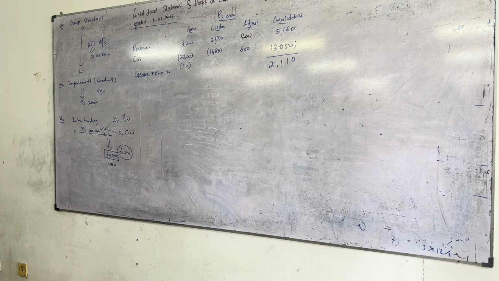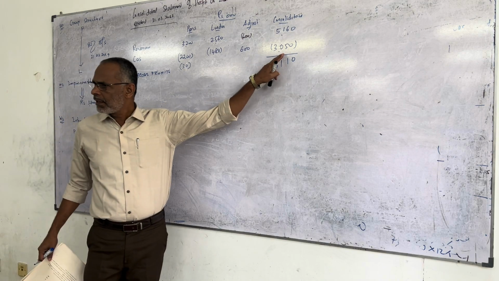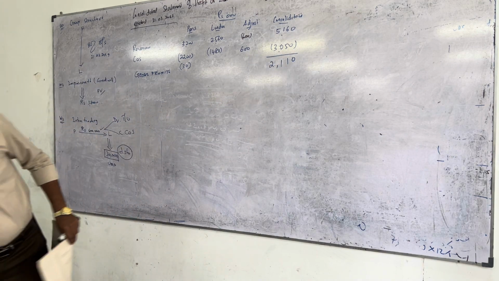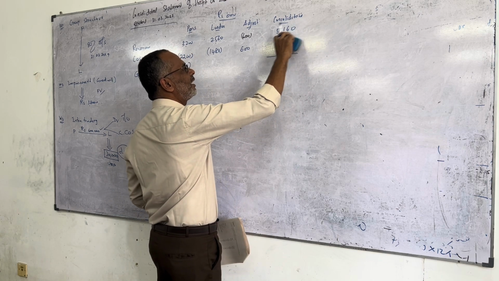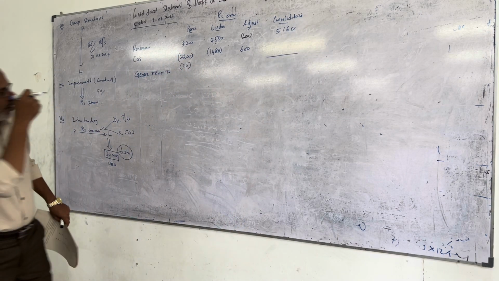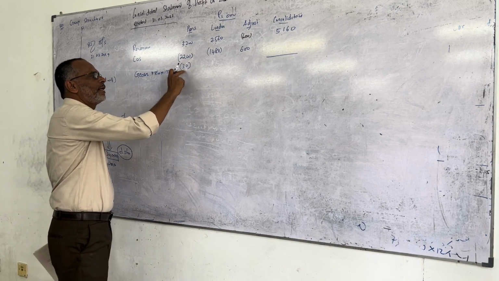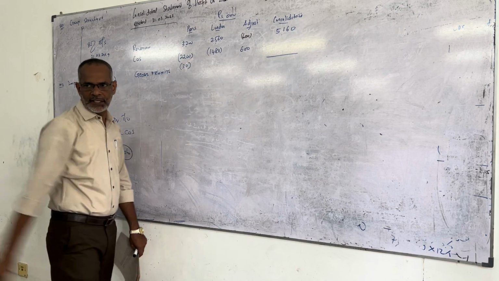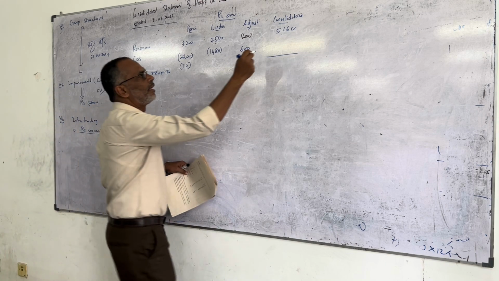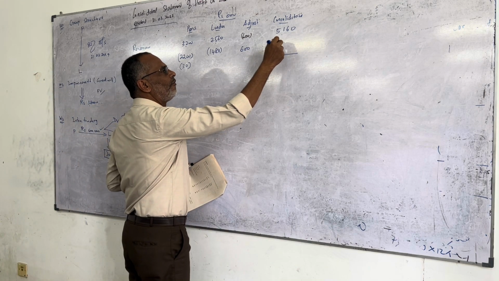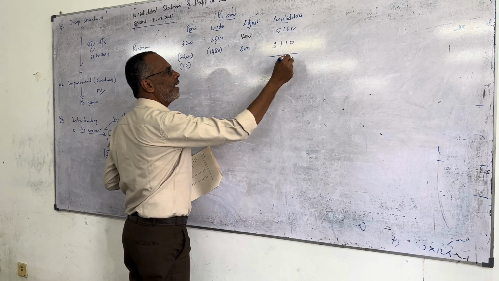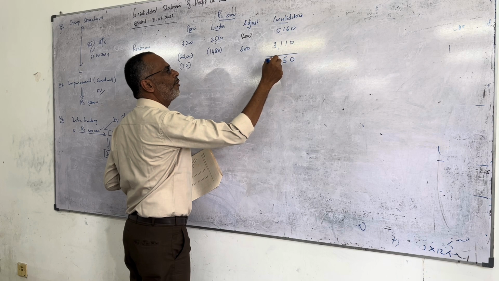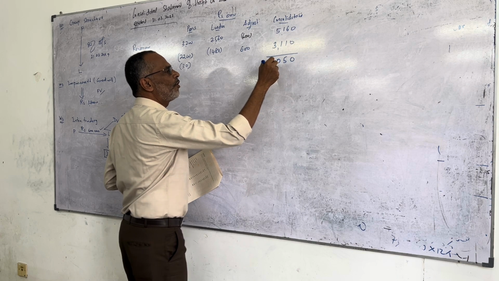This is okay, 3050 or 3,000 or something amount. This is the correct figure? Wrong, yeah. You told wrong, that's why I am also wrong. Tell me the answer please. What is the answer? That's why I ask you. 2,200 plus 30 plus 1,480 minus 600. What's the answer? 3,110, therefore 2050.